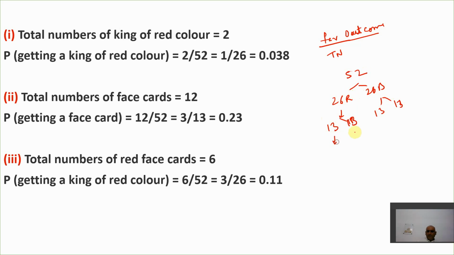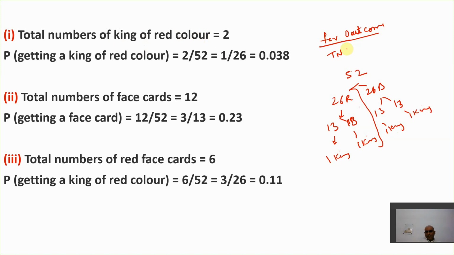In every set of 13, we have one king. So one king for each of these four sets. Right now, we are only concerned with the red part. Why? He says we need to find the king of red color.